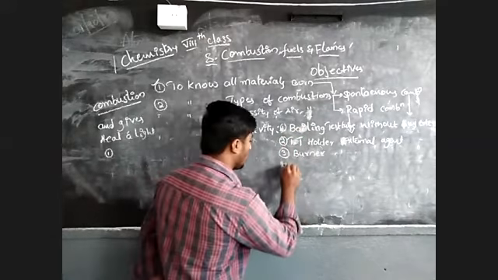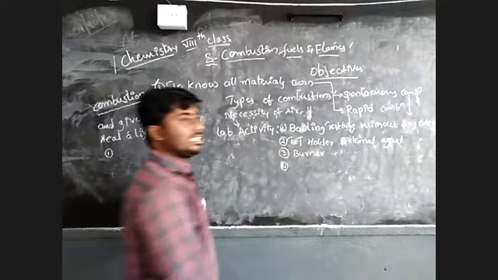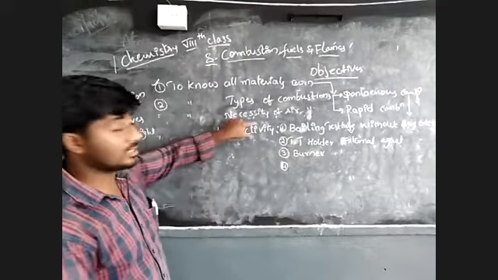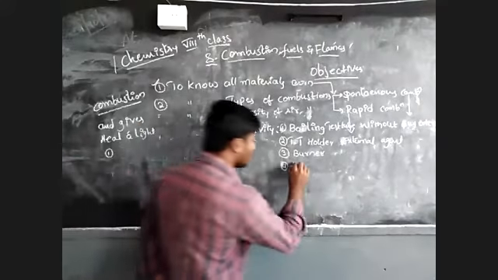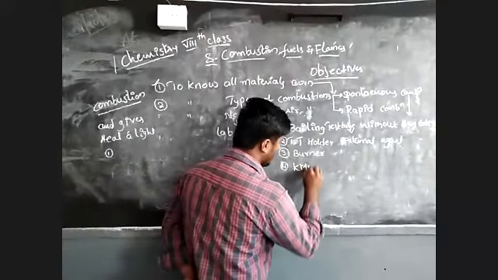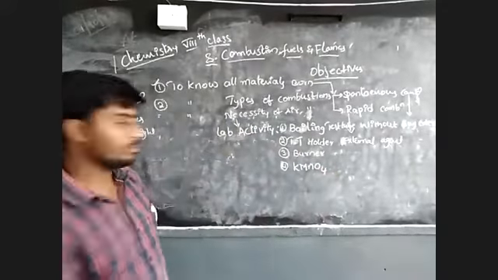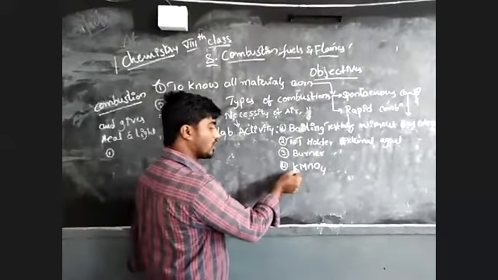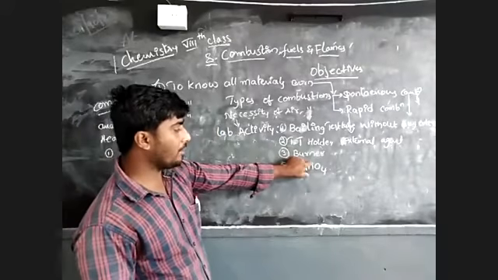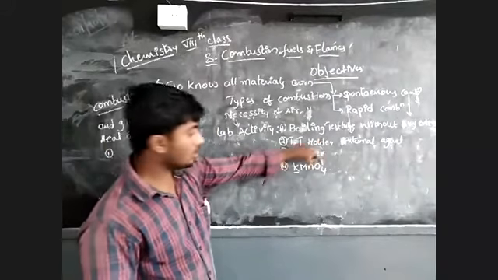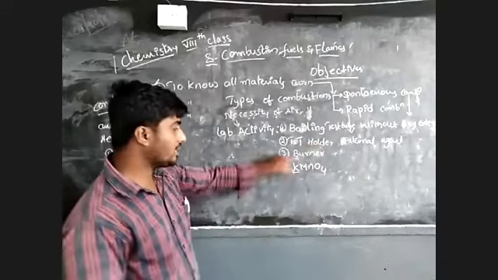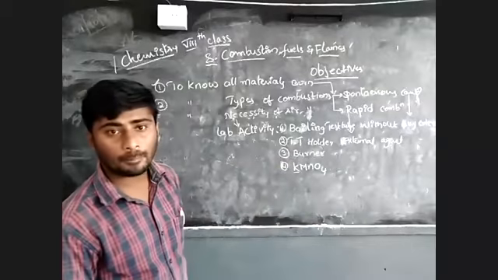And the fourth one: what chemical is used to do this activity? KMnO4. What is the name of this KMnO4? K means potassium, Mn means manganese, O means oxygen. Its name is potassium permanganate.